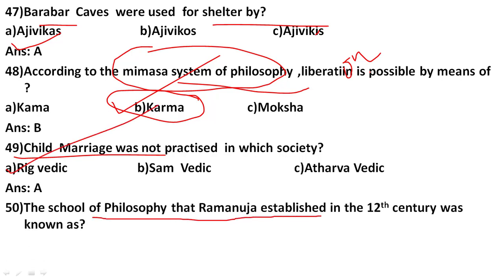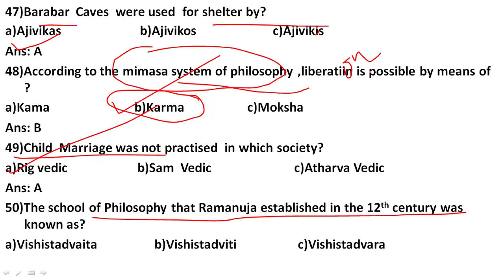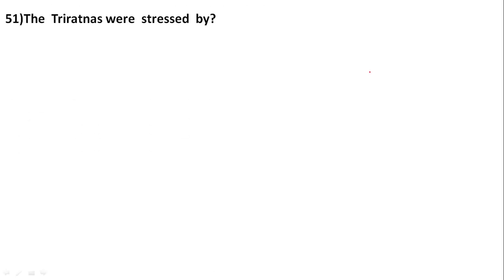The school of philosophy that Ramanuja established in the 12th century was known as, so what was its name? The answer is number A, Vishishtadvaita. Vishishtadvaita. Try to remember the names.